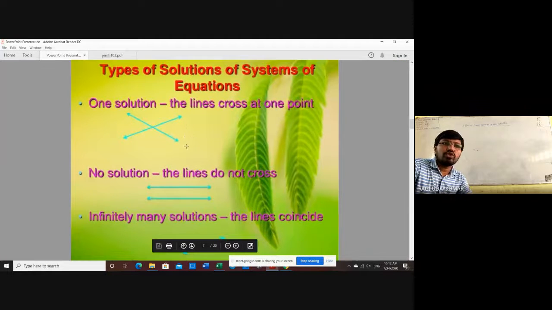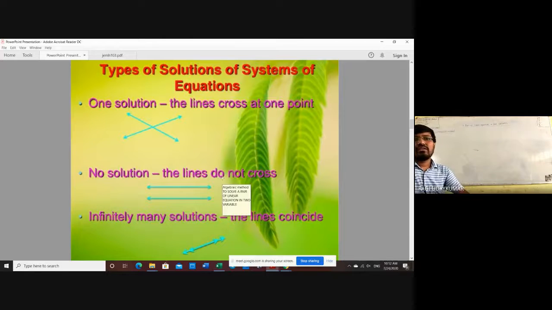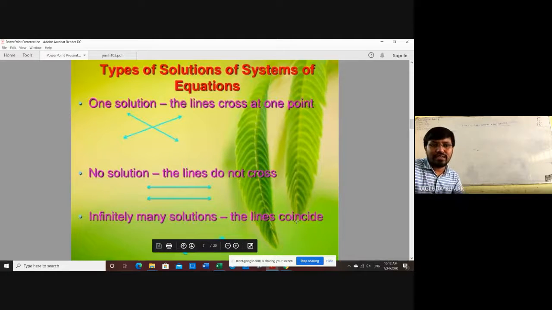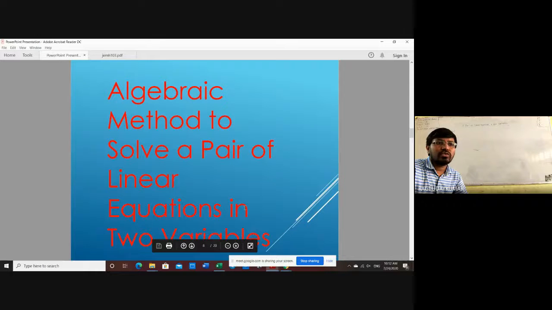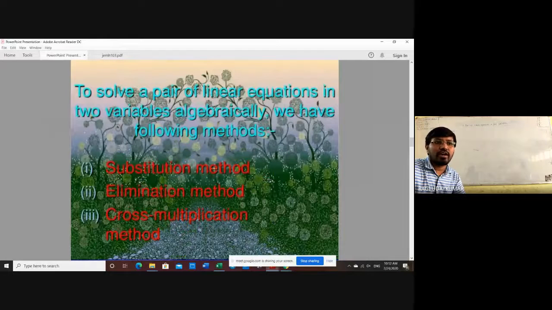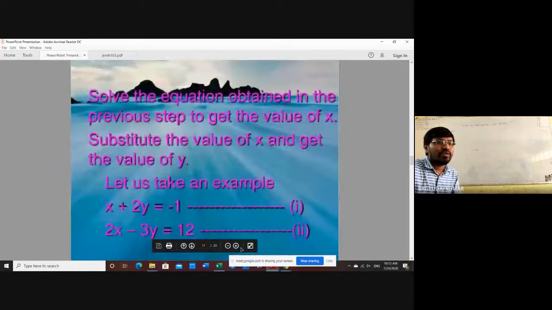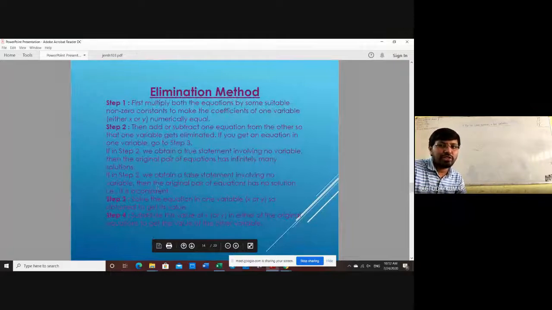Next, no solution: the lines do not cross, which means parallel lines. And infinite solutions: the lines coincide. So this is what we have learned. The algebraic methods of solving a pair of linear equations: we have discussed the substitution method, which is completed. The elimination method we are discussing now, and another one is the cross multiplication method. In this elimination method, sometimes you are going to get